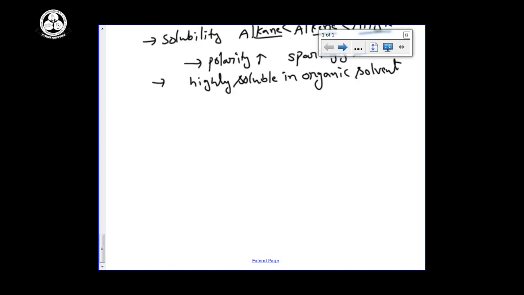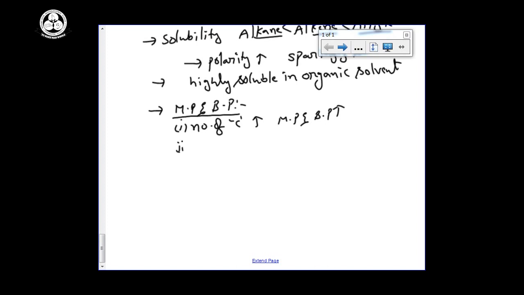Next, as usual, melting and boiling points. In the same manner we can follow the melting points and boiling points. We will say only one simple method: as the number of carbons increases, melting points and boiling points increase.